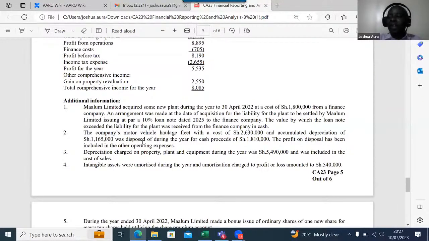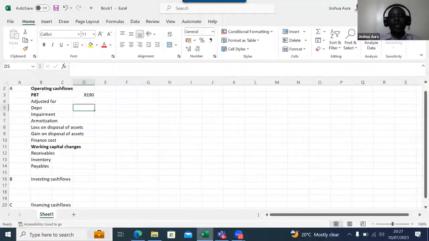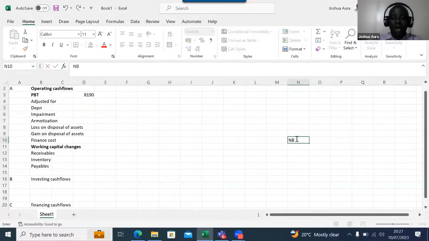Of 1165. So if I'm the one doing this, I will calculate here the net book value. Is there somebody who is able to give me this net book value very first? So the net book value here, of course, will be the cost minus what here? Somebody, minus any accumulated depreciation.